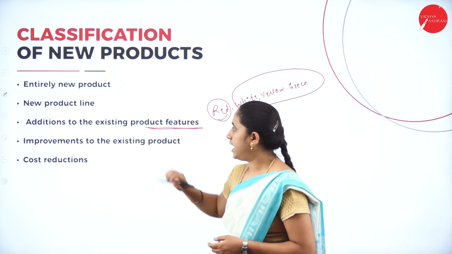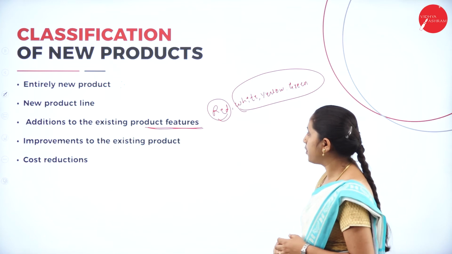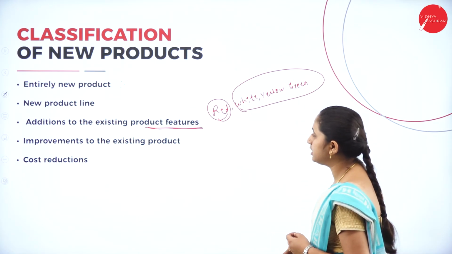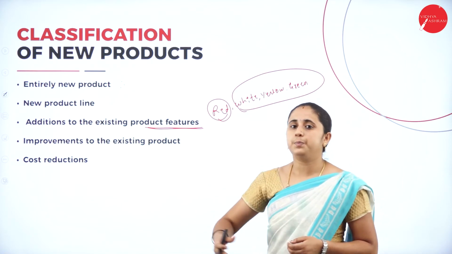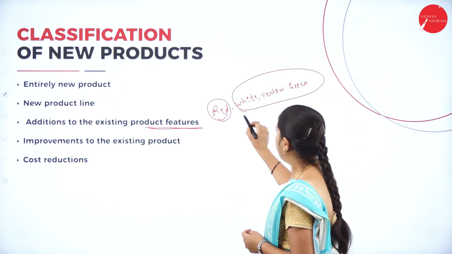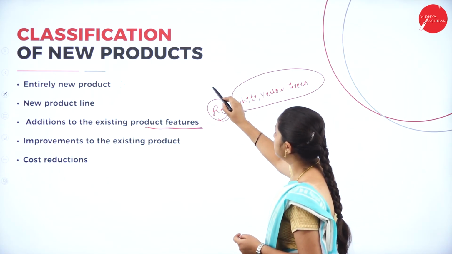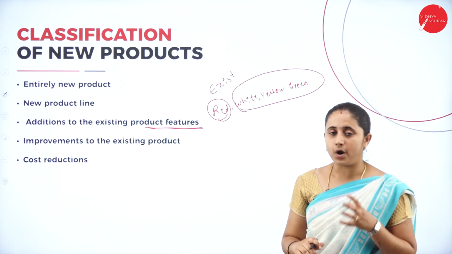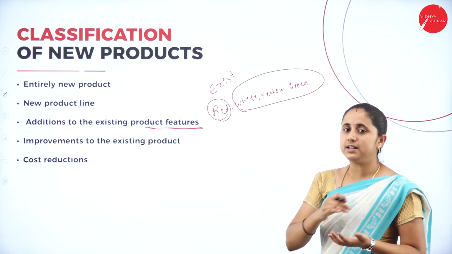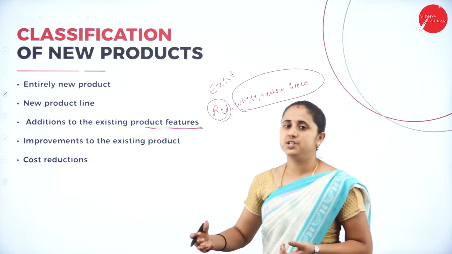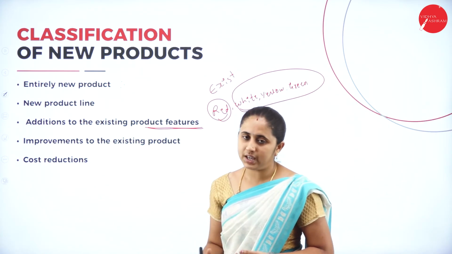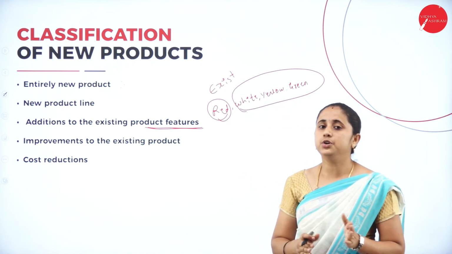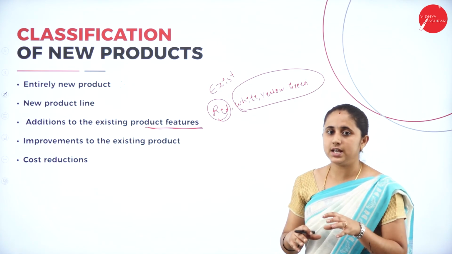So addition to the existing product features. Next, improvements to the existing product. They improve the product. Here the product will remain the same. The product will exist in the market, but add new features. You are going to add new features for the existing product. Here you are going to improve the product. You are going to improve the original product.